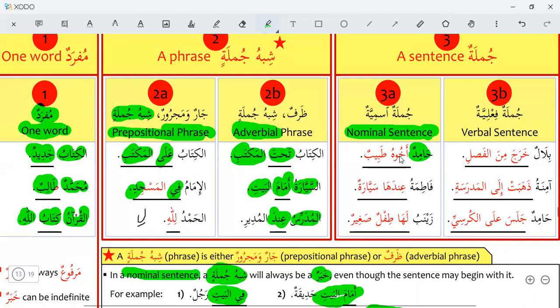Akhuhu tabibun, his brother is a doctor. This is a complete sentence.